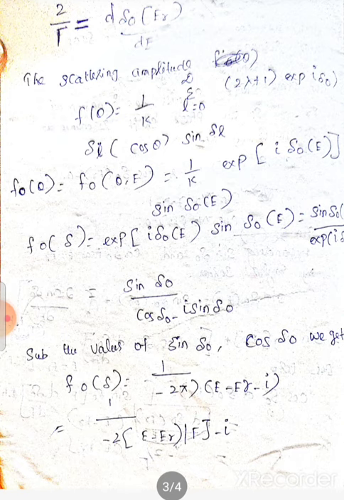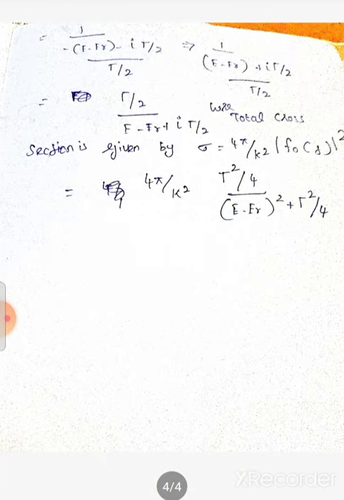Next, we simplify the equation: 1 by minus (E minus ER) minus i gamma by 2 equal to 1 by E minus ER plus i gamma by 2. This is the total cross section value. So the total cross section value is given by sigma is equal to 4 pi by k squared times f naught squared. This is the value of the Breit-Wigner formula solution. Thank you.